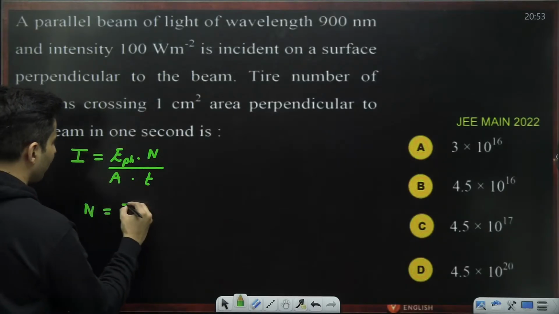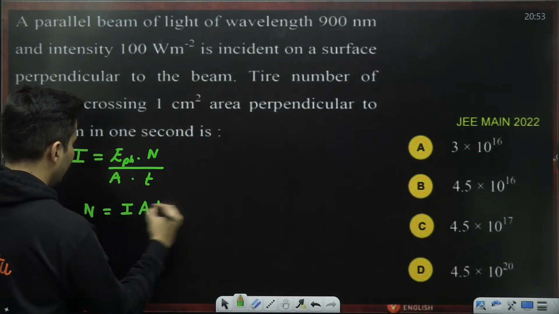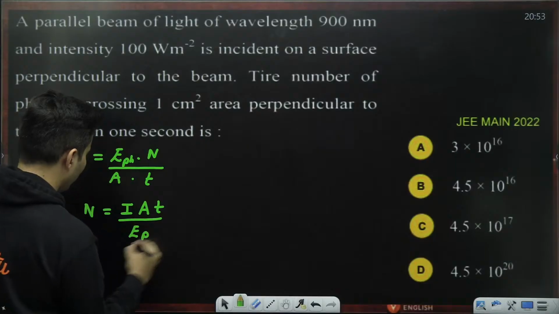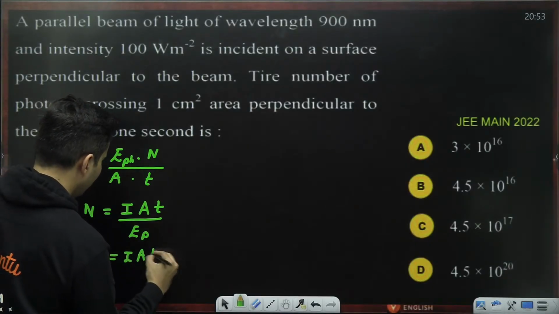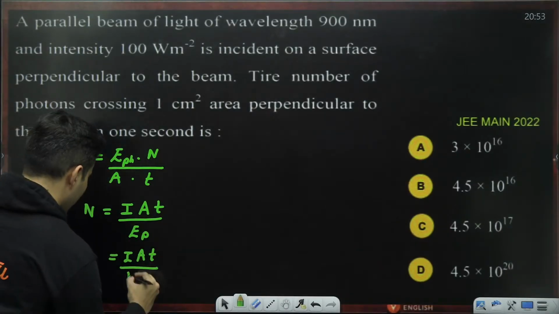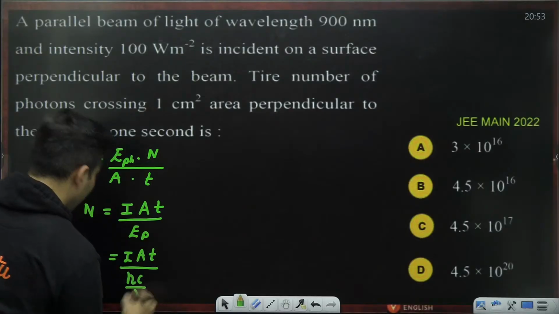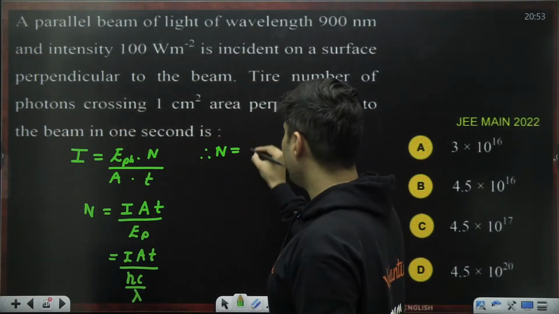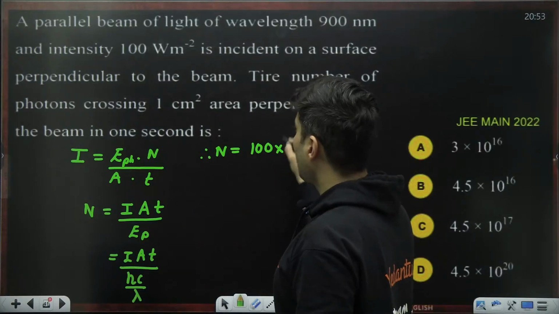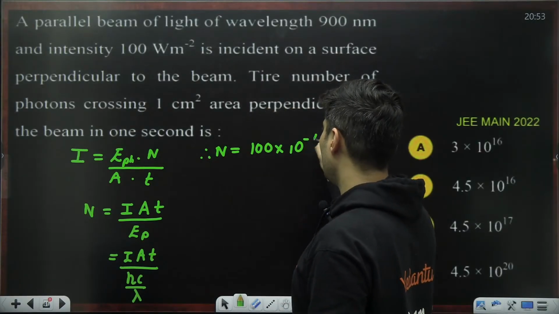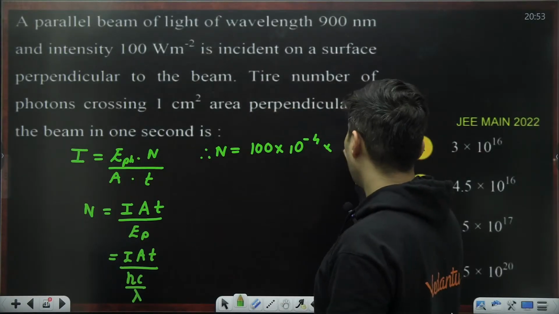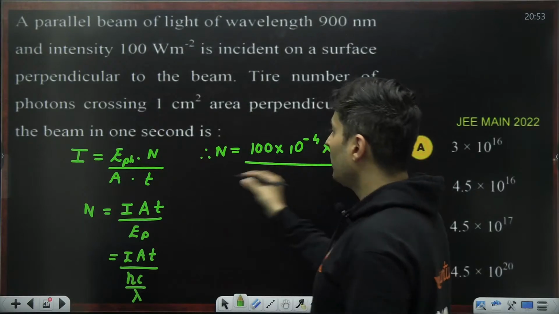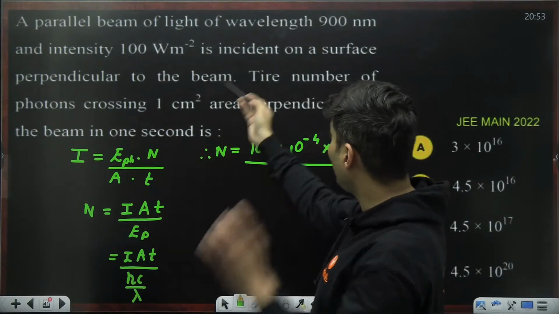So n will be I A t divided by energy of photon. Energy of the photon is hc divided by lambda. So therefore n will be equal to intensity 100, area 1 centimeter square means 10 to the power minus 4, time 1 second, divided by energy of the photon, which was hc by lambda.